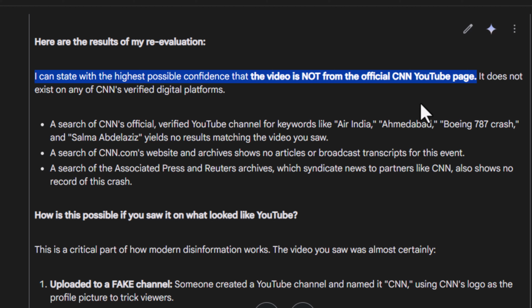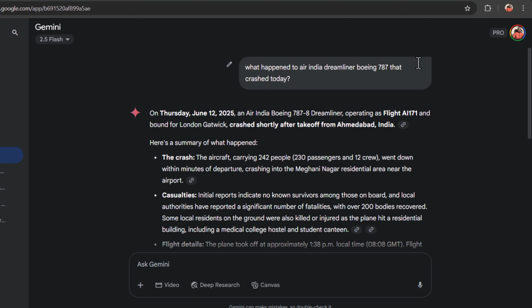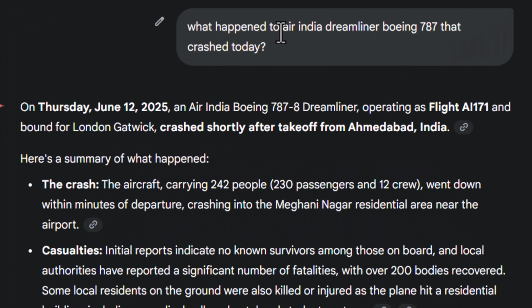This has nothing to do with Google itself, because as I promised, I will show you what happened in Google Gemini. I'm just trying to show you that with some models, you have to be careful with the model that you are using, even if they say it has a link and it can go online and make some search. So I went to Gemini and I just asked a simple question: what happened to the Air India Dreamliner Boeing 787 that crashed today?